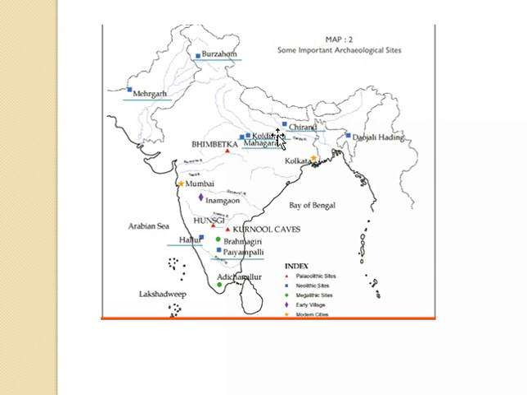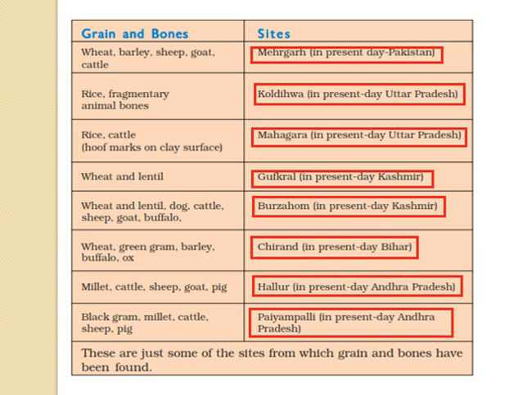Here you can see in Uttar Pradesh, Koldihwa and Mahagara were these sites. Then the next is Gufkral, which is in present-day Kashmir, where wheat and lentil were found, and Burzahom, which I already showed you, where wheat, lentil, and dog, cattle, sheep and buffalo remains were found. Again in Chirand, which is in present-day Bihar, wheat, green gram, barley, and buffalo, ox were found.